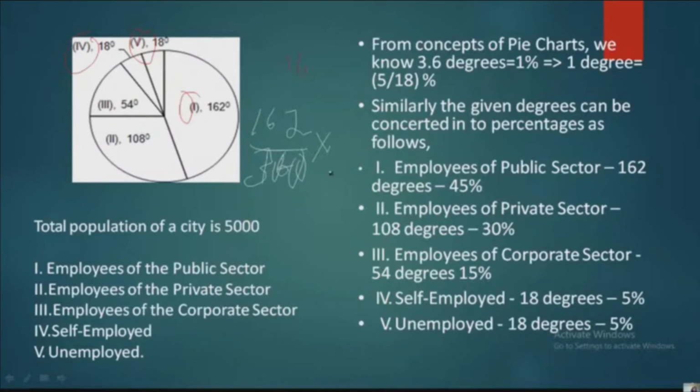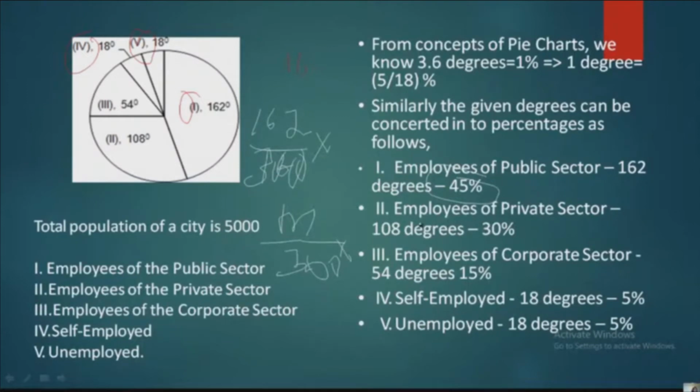Okay, I have showed you the formula, right? You people remember? So let me say it is M or K here. M is the degree divided by 360 into 100. So this is the formula to convert from degrees into percentages. Now you have to convert the employees of public sector, which is 162 degrees, into percentages. You will get 45%.